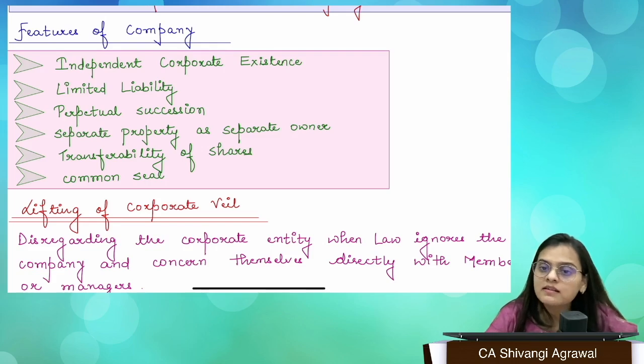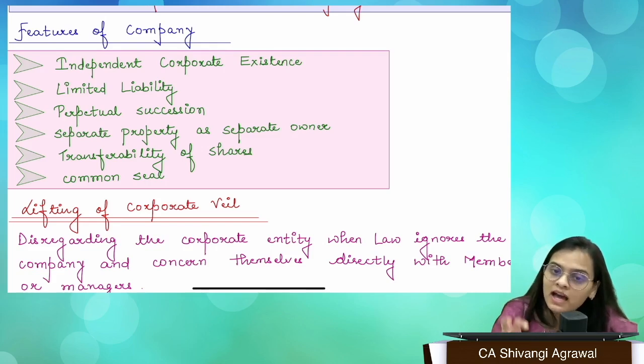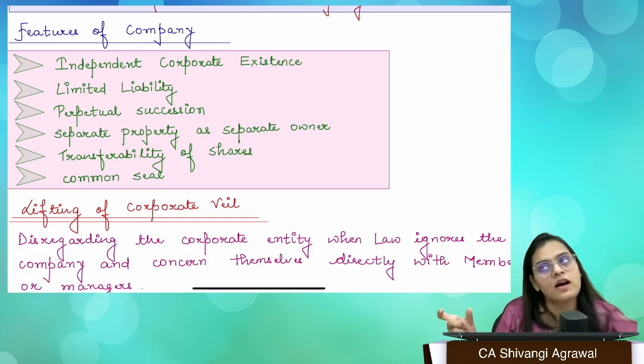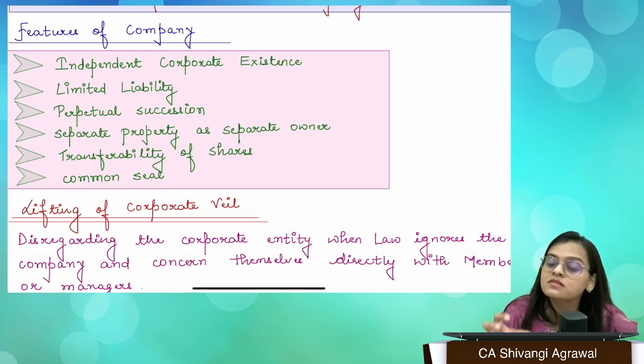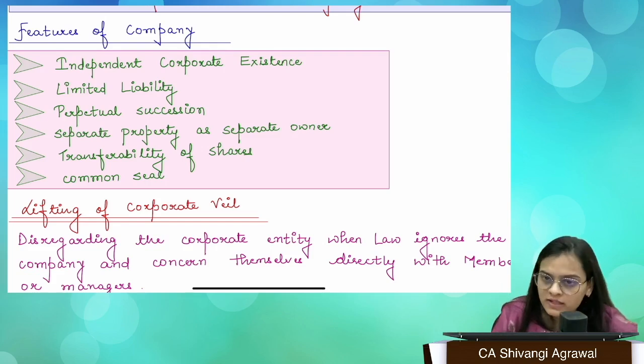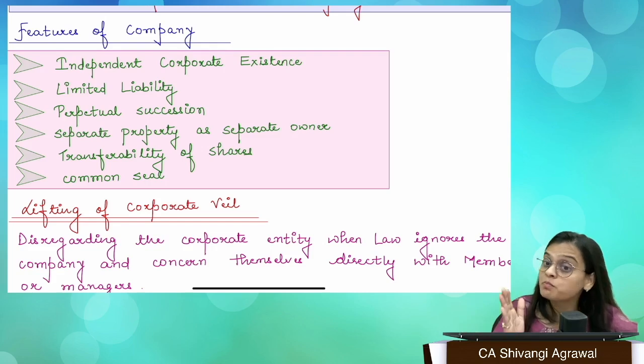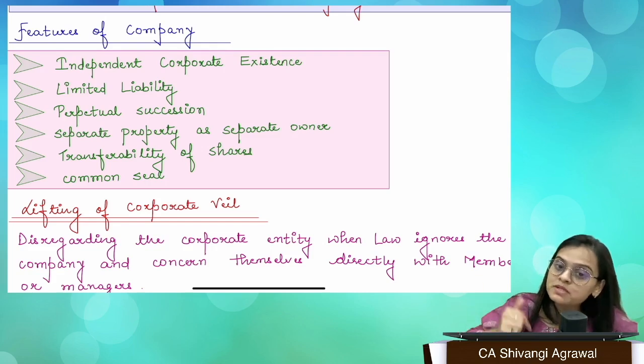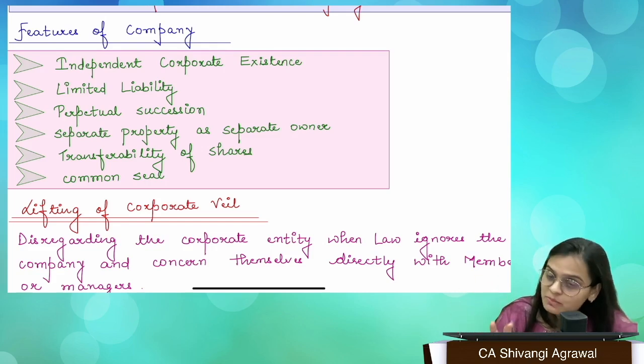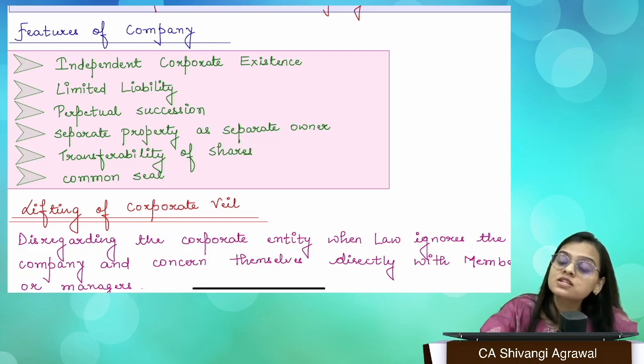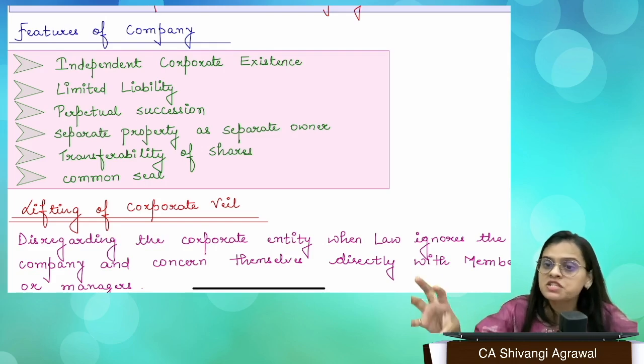Now, again, although we still have certain companies wherein the liability is unlimited, that is, we have the unlimited company, and there are also certain cases where the liability becomes unlimited because of fraud and the like. But in general otherwise, a company has its own liability, and the liability of the members of this company is going to be limited to what? Limited to the extent of, if it is a company limited by shares.